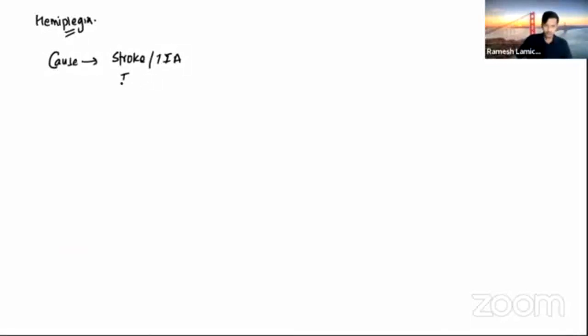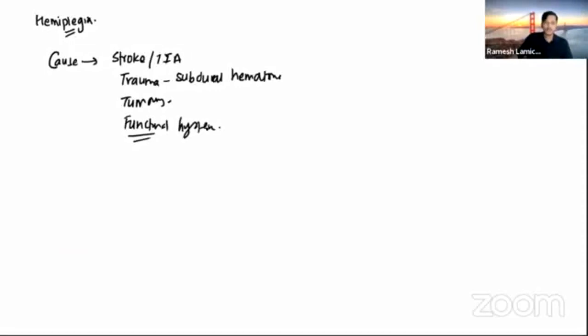If there is trauma to the brain causing a subdural or epidural hematoma, that can also present as hemiplegia. Another one is tumors. Another one is functional, where the patient is mimicking, functional hysteria. So these are the commonest causes of hemiplegia, and we can investigate this by doing a CT scan. By doing the CT scan, we can clearly demonstrate and find out all the causes.